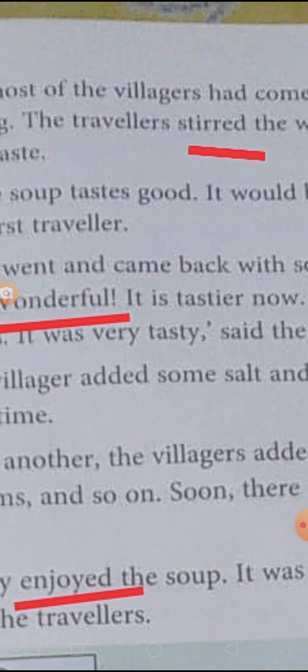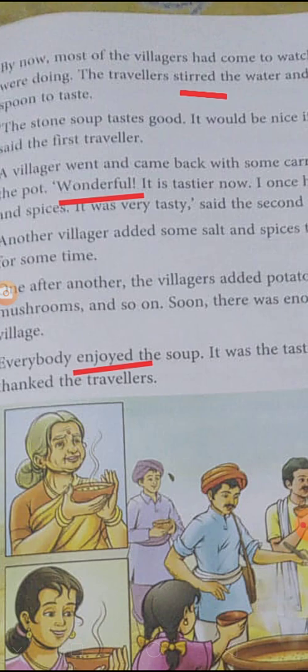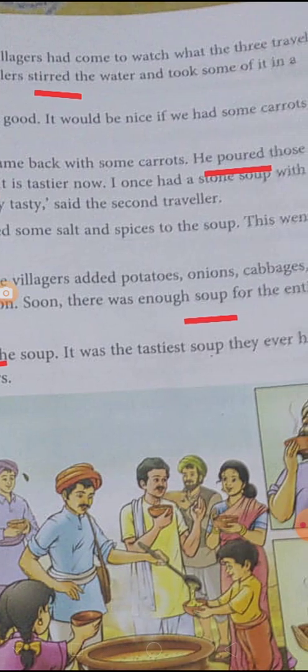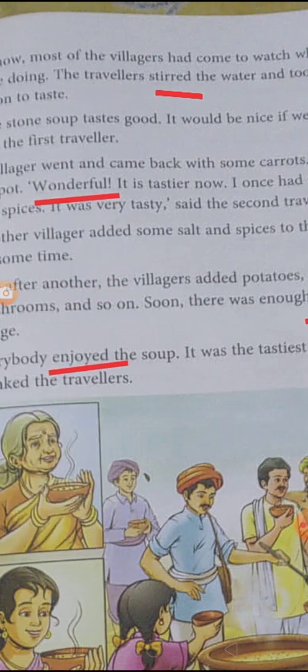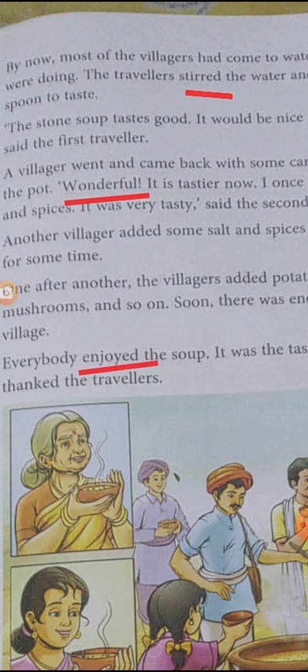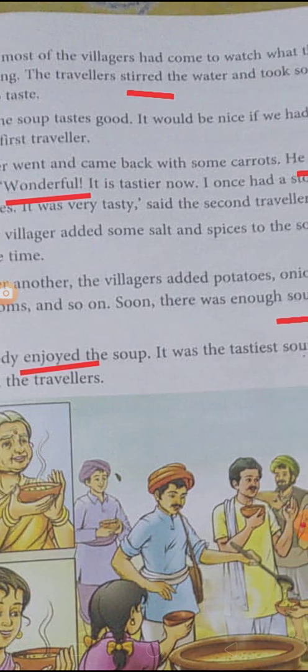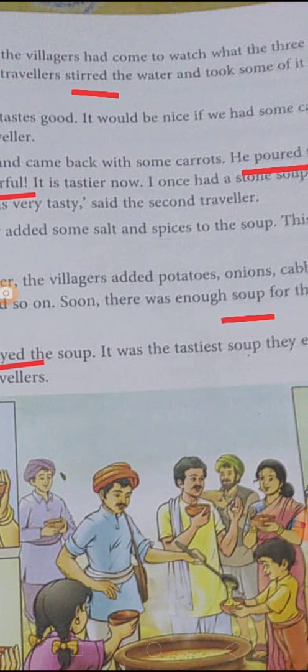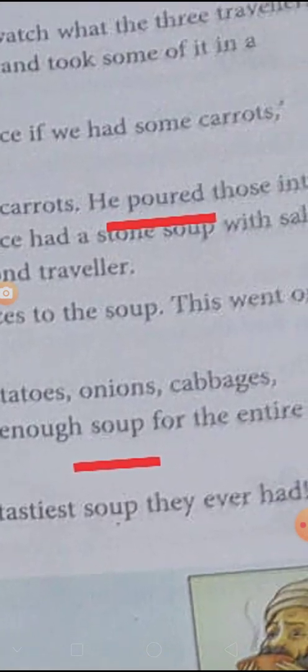So this paragraph is telling that when the three travelers were making soup, all the villagers were very surprised and they were thinking about what they were making. They are saying that the travelers stirred the water and took some of it in a spoon to taste. Next paragraph. The stone soup tastes good. It would be nice if we had some carrots,